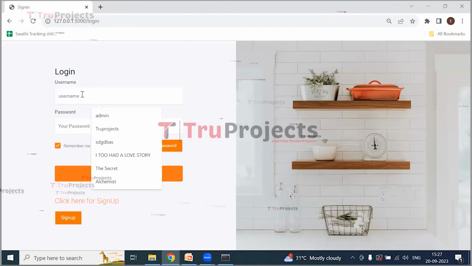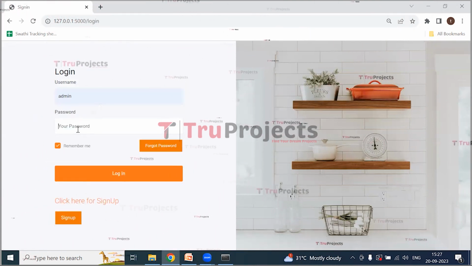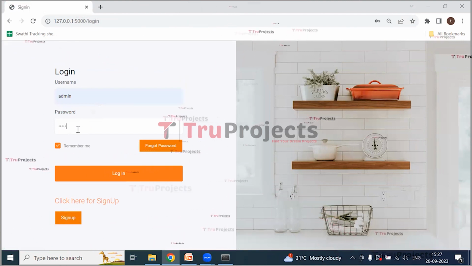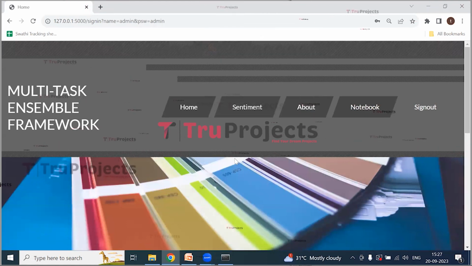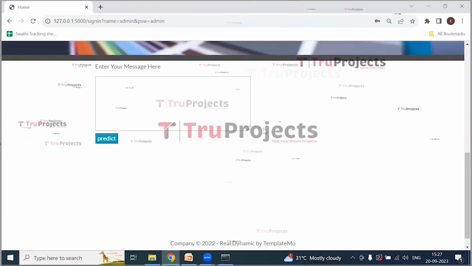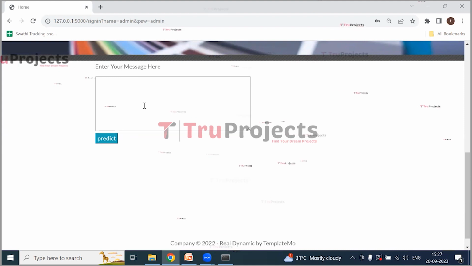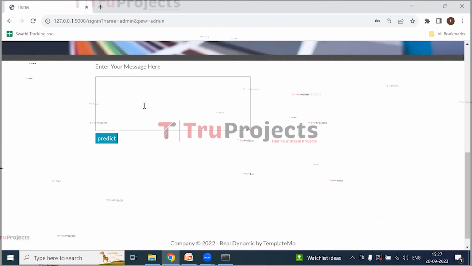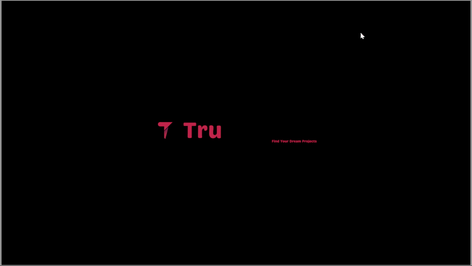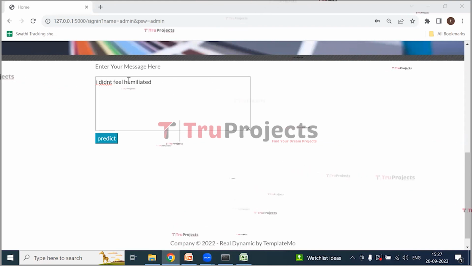Enter the username and the password which we have created. I'm entering the username and the password and click on login. The homepage of the project is displayed. So this is the text box. Here we need to enter the message, and after entering the message we will predict the sentiment of the message. So I'm entering the message. This is the message which I have entered. Now click on predict.